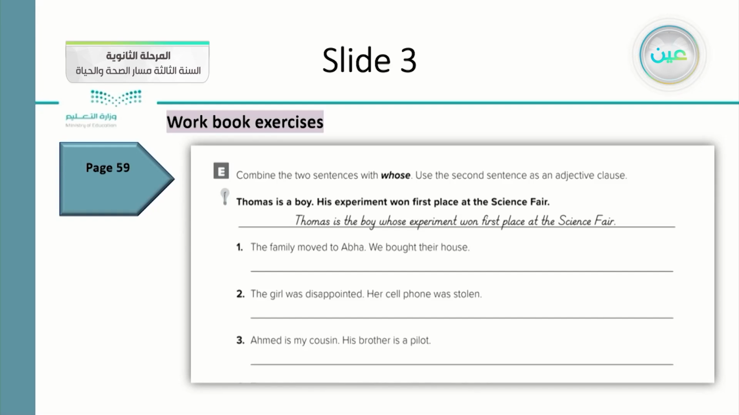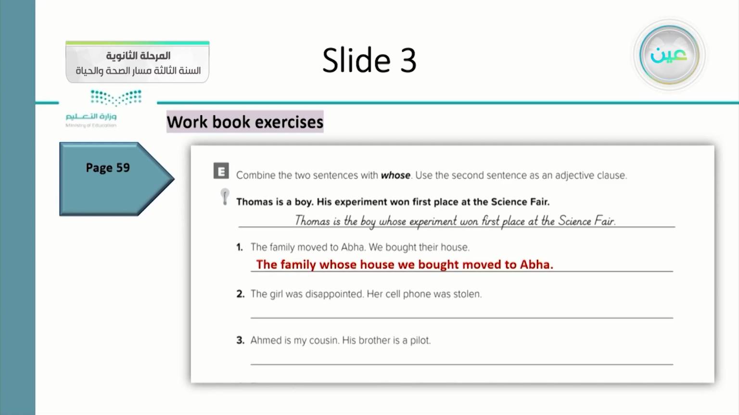Okay, are you ready to apply? Number one, the family moved to Abha. This is an independent clause. The second one, we bought their house. How do we make the second one an adjective clause? In this way: the family whose house we bought moved to Abha, which means that the second part of the rewritten sentence comes as an adjective clause.